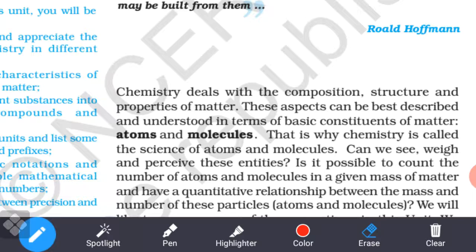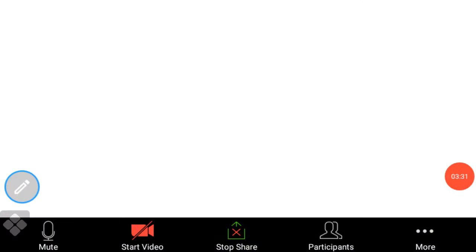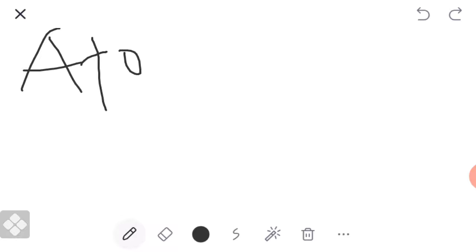Now, what are molecules? When two or more atoms, of the same kind or different kinds, combine together, a new substance is formed, and that is known as a molecule. And what are atoms?